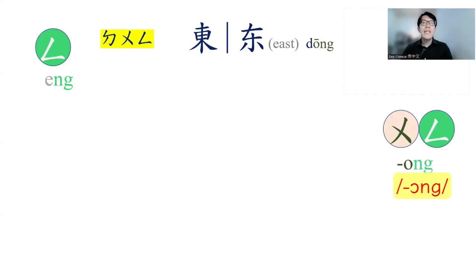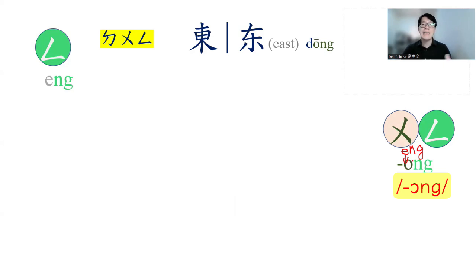Okay. And the next one, when ng is combined with medial u, the same. The u and ng blend together to make a new vowel, that is o. This part is actually clearer in Hanyu pinyin than in Zhuyin. For example, de, u, ong, dong, dong. So previously, the vowel become the o as dong, dong.